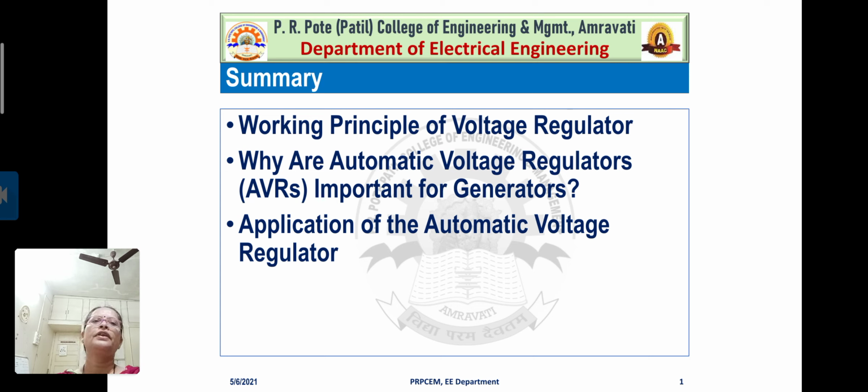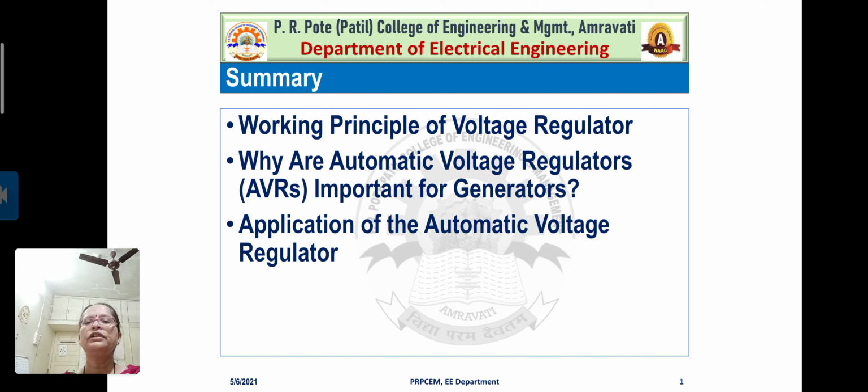So let us summarize today's session. Today we discussed more about the automatic voltage regulator, because from your syllabus point of view, we have to understand the effect of the automatic voltage regulator on stability studies.